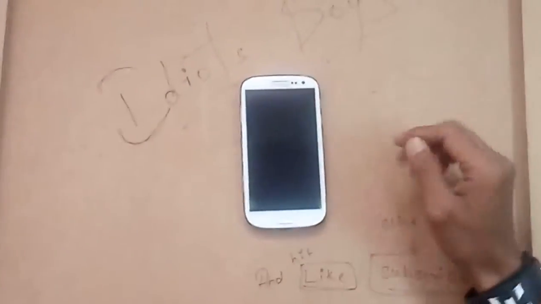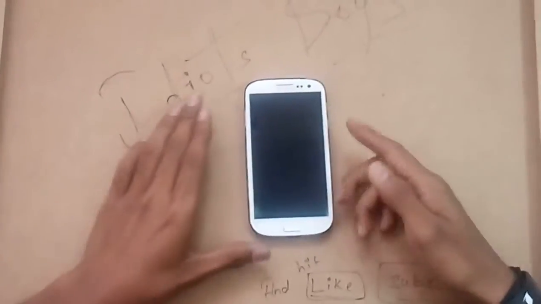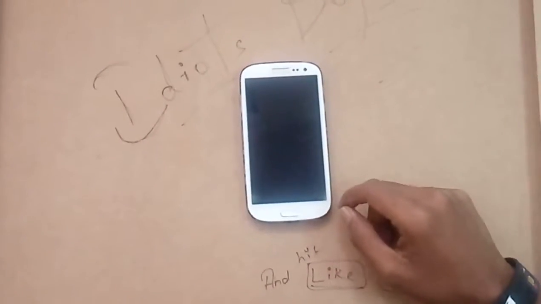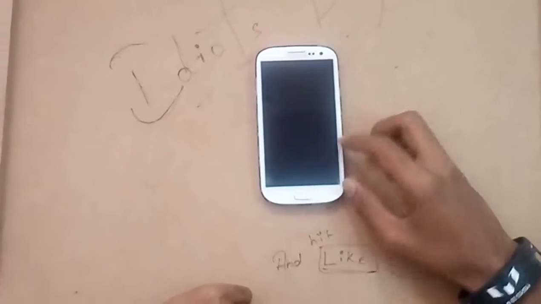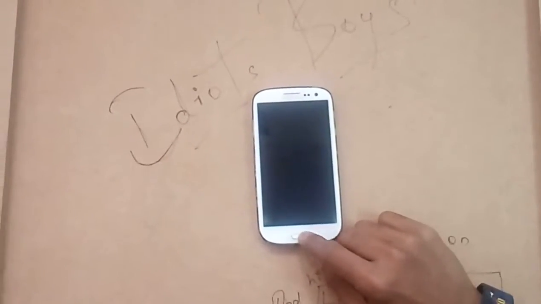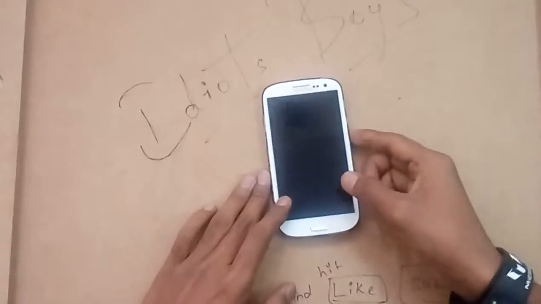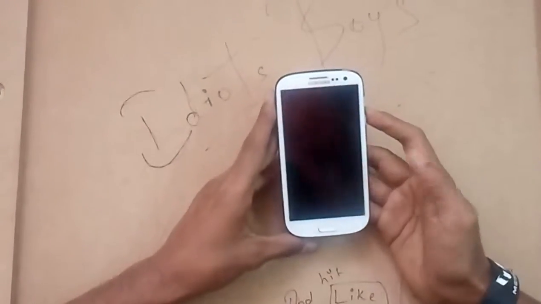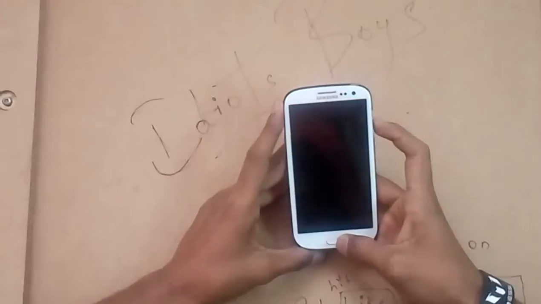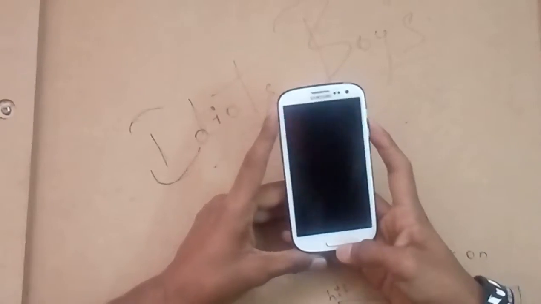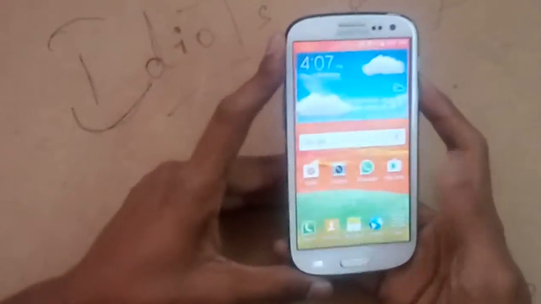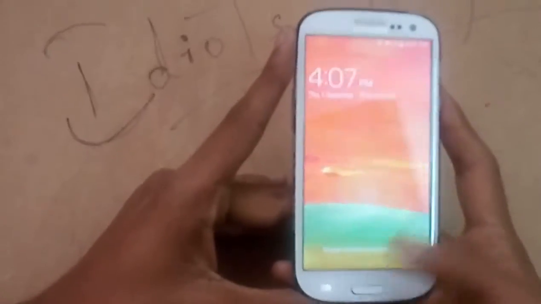Hi, I am here to show how to overcome the problem of a Samsung S3 or Samsung S3 Neo phone which is not able to use the main button or the mid button. I will show an alternative way to use the mid button or the main button using your phone settings. Now you can see that I'm not able to use the mid button or the main button on my phone. For that, you have to overcome that.